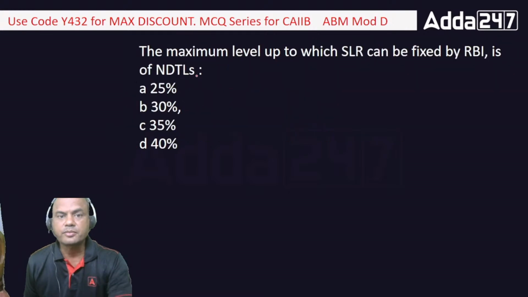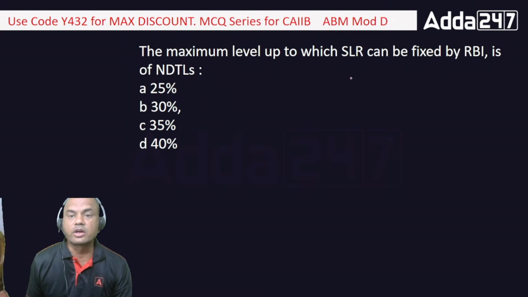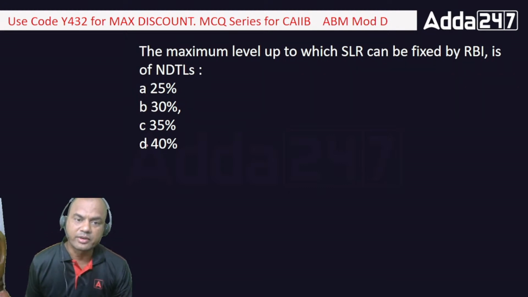Got it? The maximum level to which SLR can be fixed by RBI is: 25%, 30%, 35%, or 40%? Generally SLRs are at what level? 18.5, 17.5, 20, roughly we see them in that range, 22, right? But what is the maximum range for which the RBI can keep this SLR? What do you think? No, it is 40. The maximum range of SLR is 40%.